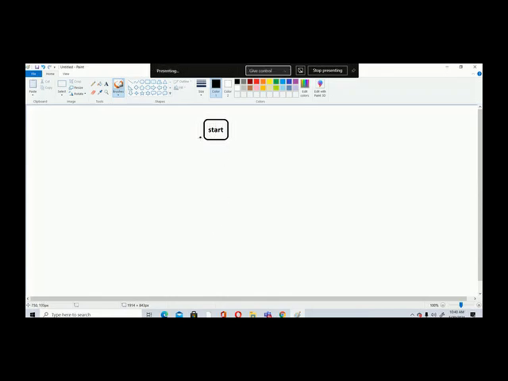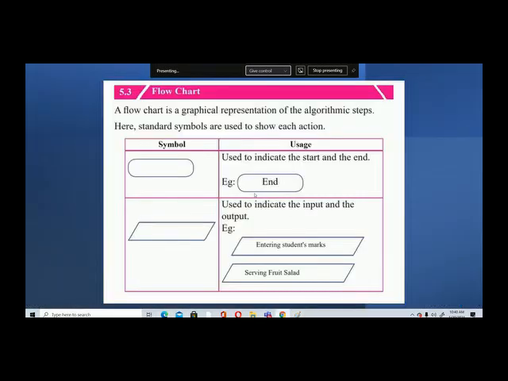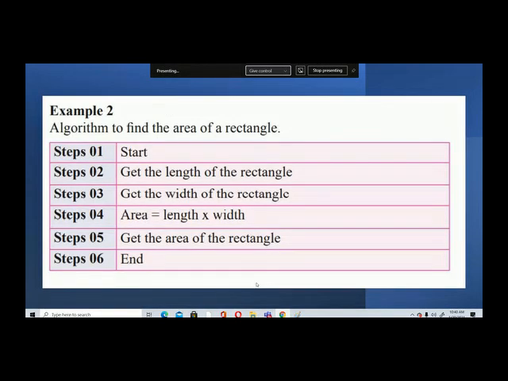So first you have to have this start shape. You have to use this capsule-like shape for start or end. Okay, right? So I'm going to draw the flow chart for this problem. Get the length of the rectangle, get the width of the rectangle, then area equals length into width, and at the end of the program you have to display the area of the rectangle. So that is what I'm going to draw.